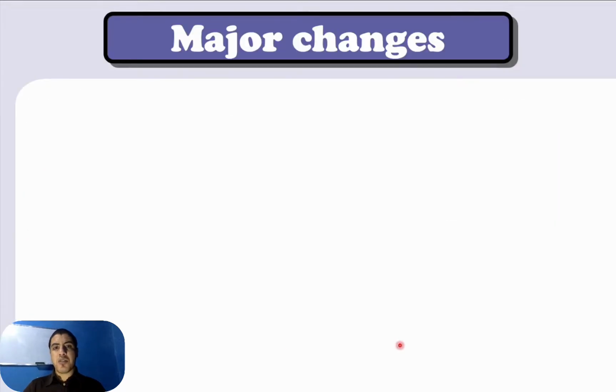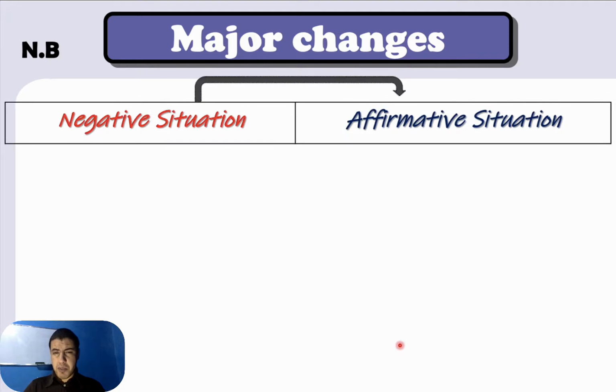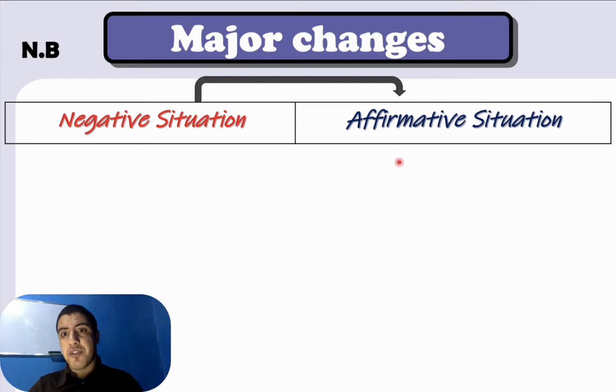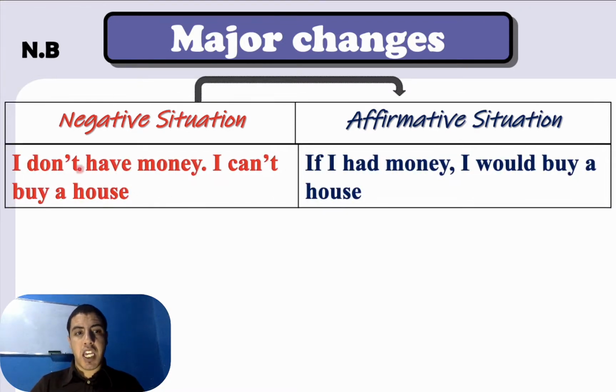Okay, good. Now let's move to some major changes. When we talk about conditional type 2, we always try to change a situation. For example, if we have a negative situation, we change it into an affirmative situation. So look at this negative situation: I don't have money, I can't buy a house. I don't have money, it is negative. I can't buy a house, it is negative. So I want to change it into positive. That's why I make a conditional: if I had money, I would buy a house.